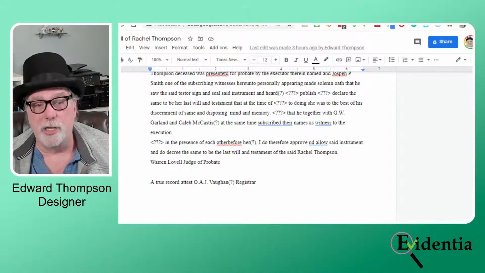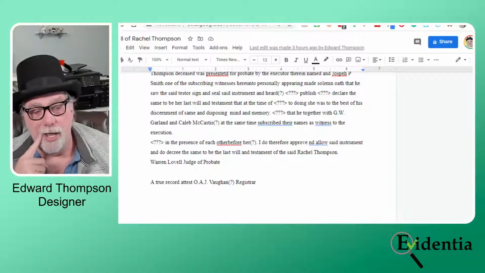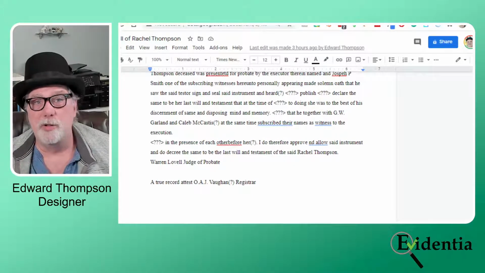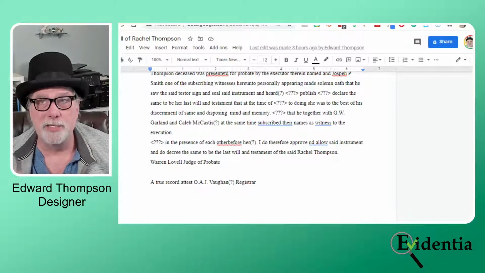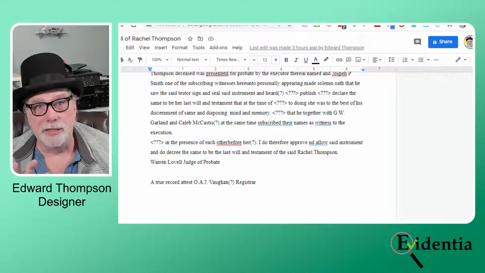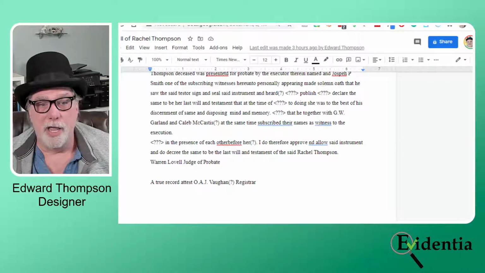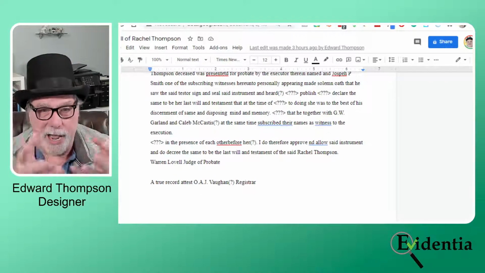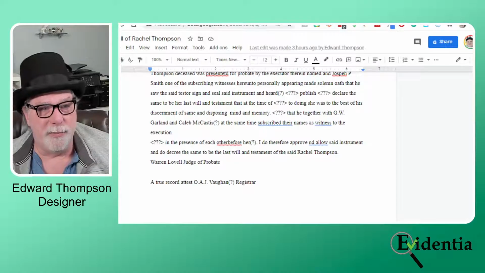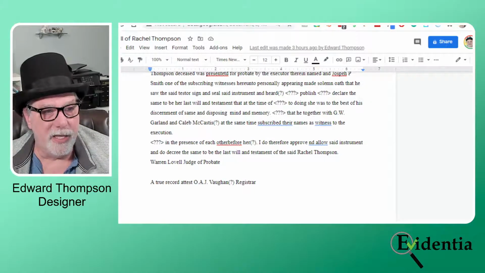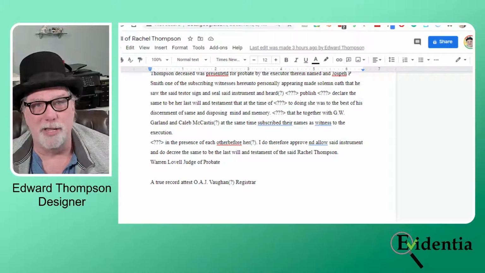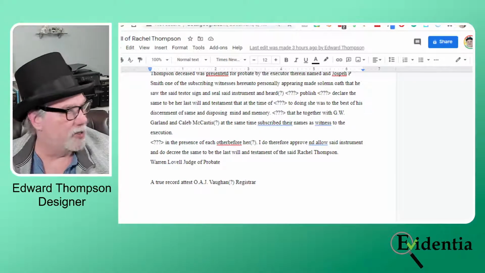Well, first it would be a clue to look in the tax records. Maybe I'd create a new claim type about social standing. It depends on what research question I wanted to answer. But I'm not going to be limited by the claim types that Evidentia comes with. I'm going to get creative here and create a new claim type to capture this kind of peripheral information about the property that was given to that first daughter.